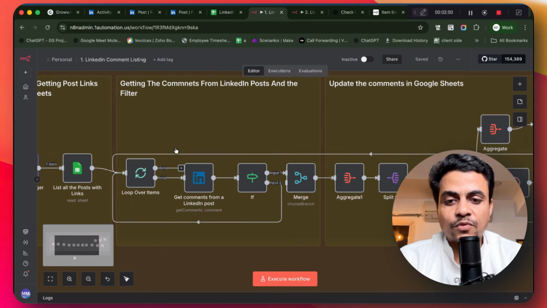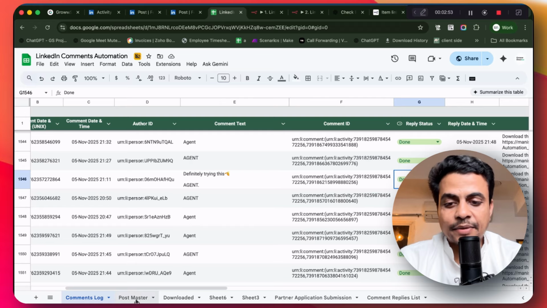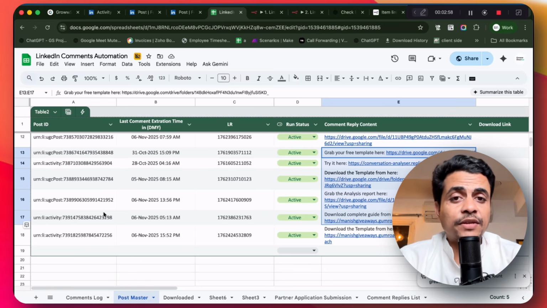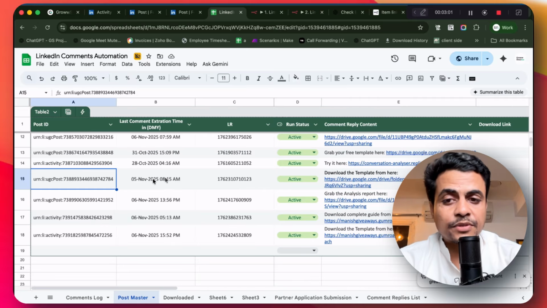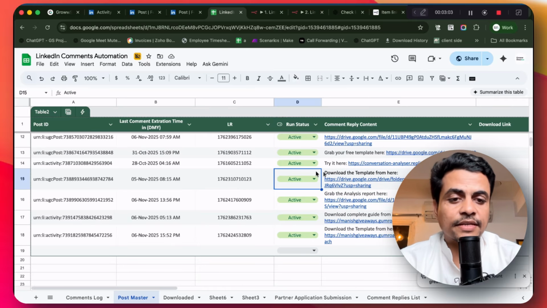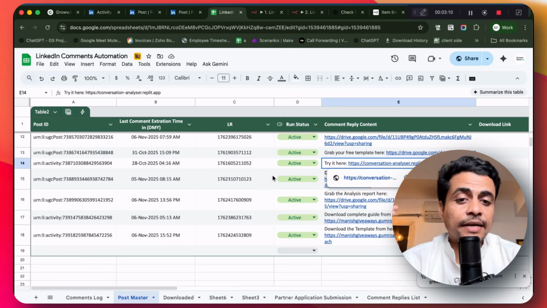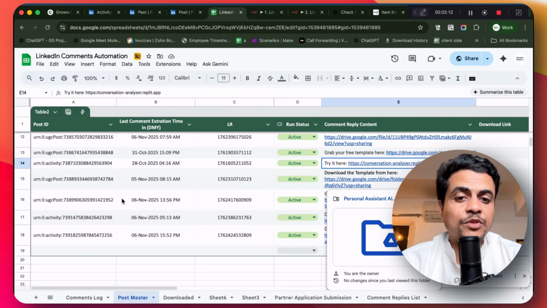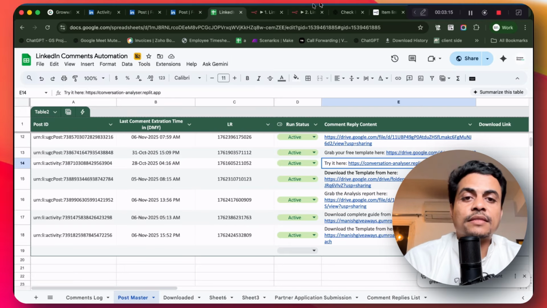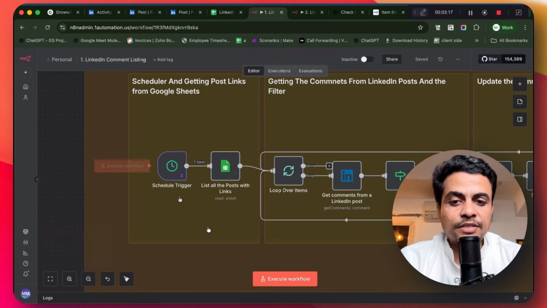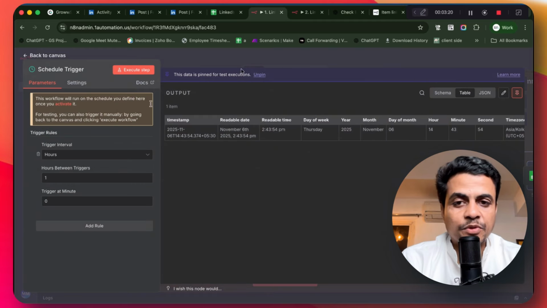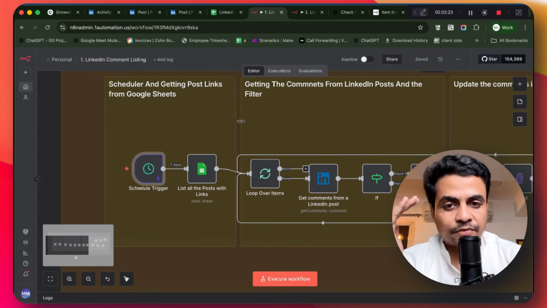Let me quickly walk you through what's happening here. As I said, I maintain all of these posts. Whenever I make a post, I simply go here, put in the post ID and the run status as active, and then over here I put the comment reply, meaning what kind of reply I want to send to these people. Then I schedule this automation workflow to run every 1 hour, so it fetches comments every single hour from this entire system.